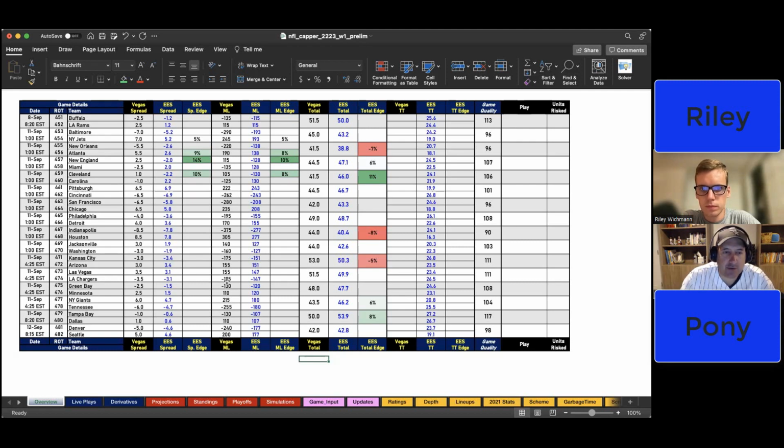Riley, can you take us through real quick and tell us what all these columns mean, so that when people are viewing the model, they know what each thing means? Yeah, absolutely. Let me preface this by saying these are Bovada numbers, bet online as of today, the 23rd of August.